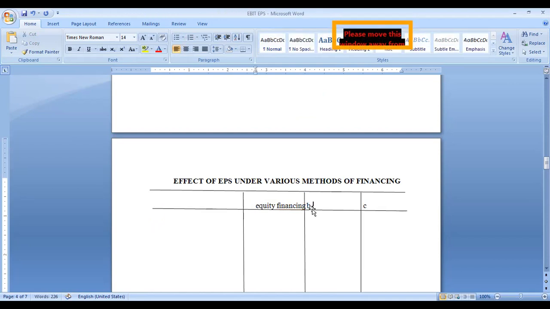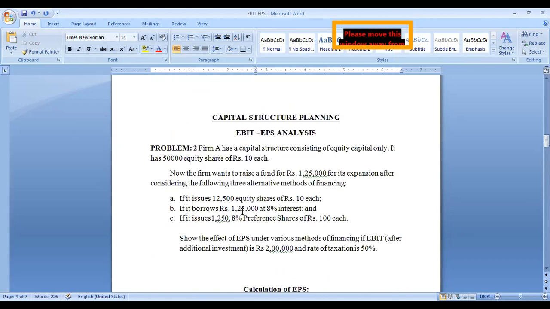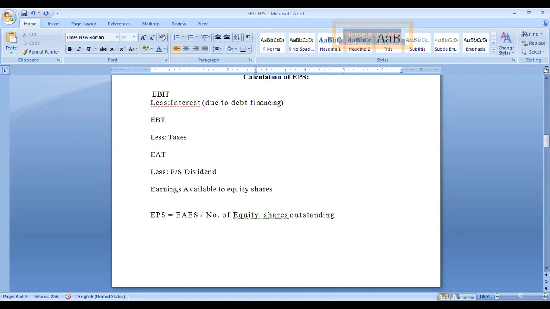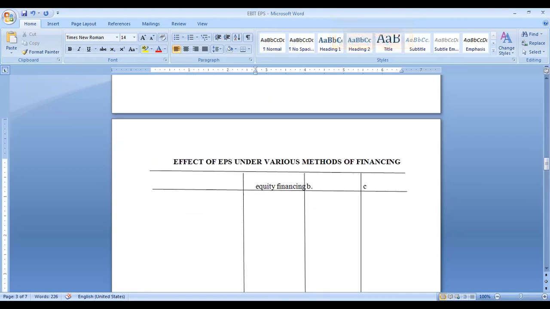Next, in option B, you can see only debt financing is there. That's all. In the previous problem, we checked with debentures. Here it is debt financing. In C, you can observe totally preference shares are there.